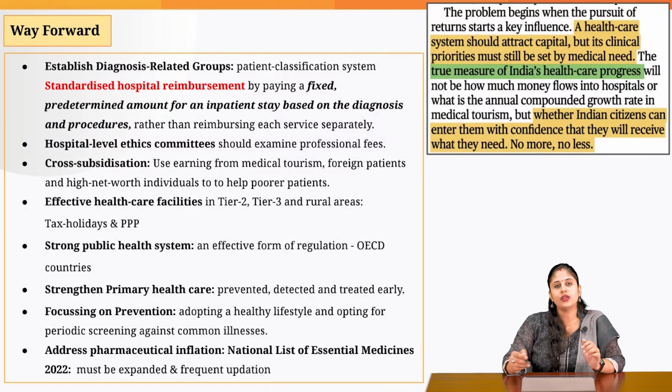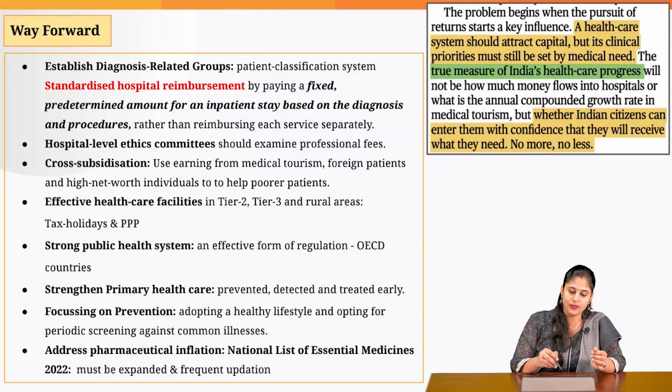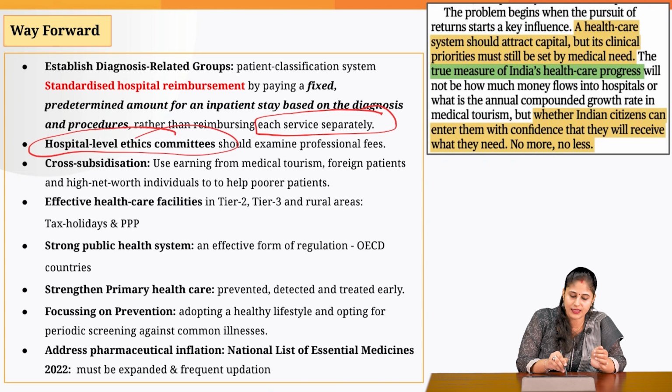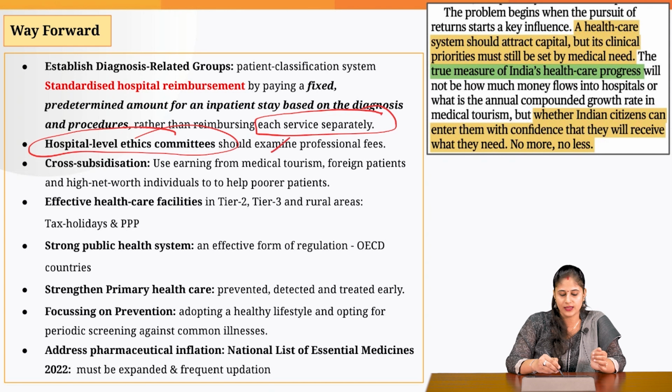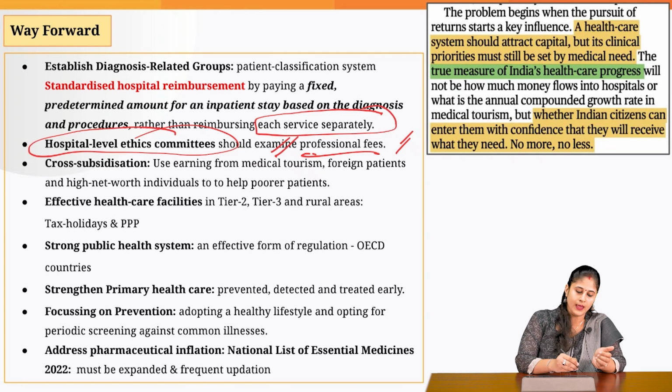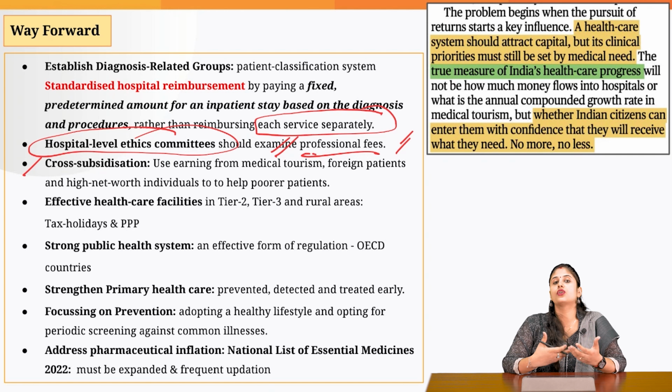Then, to effectively monitor what prices are being charged for each service, we need to put in place a hospital level ethics committee also, so that on a continuous, periodic basis, they should be examining the professional fees and what fees they are charging for a particular service. Okay. Then the hospitals can go for cross subsidization.